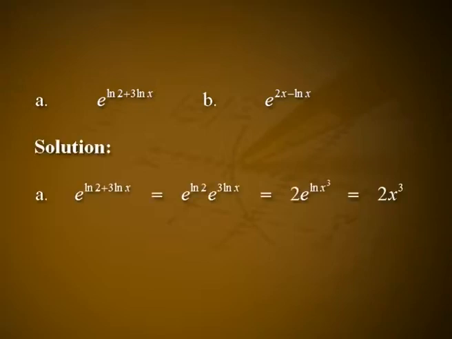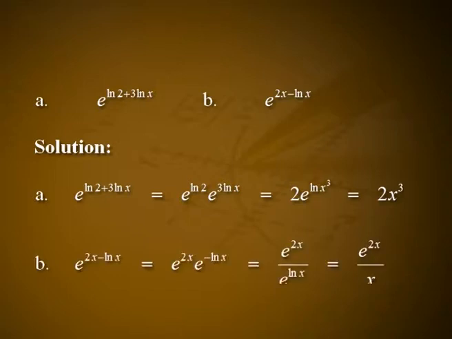Example 3. Simplify a) e raised to (log 2 plus 3 log x), b) e raised to (2x minus log x). Solution. a) e raised to (log 2 plus 3 log x) is equal to e raised to log 2 into e raised to 3 log x, that is equal to 2 into e raised to log x cubed, which is equal to 2x cubed.